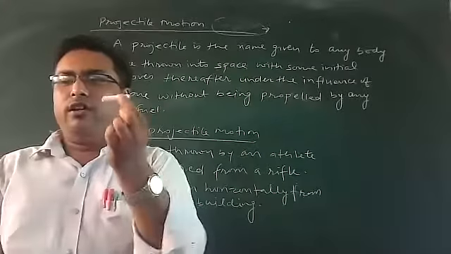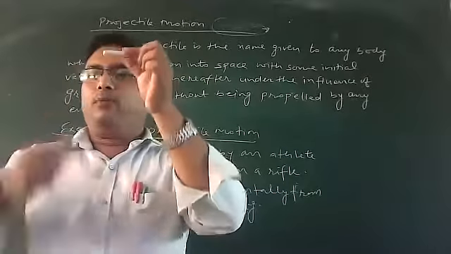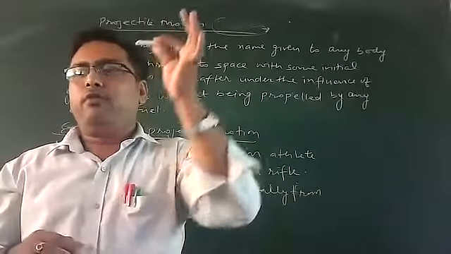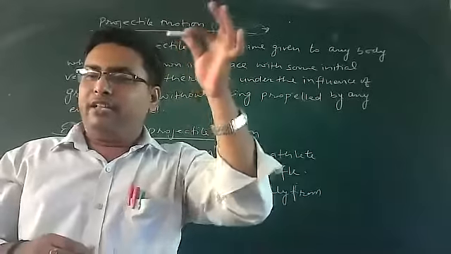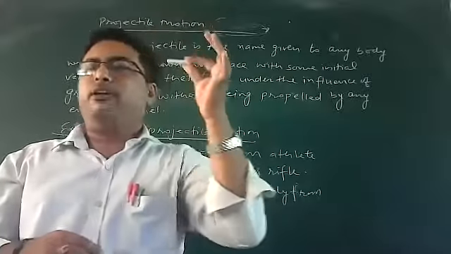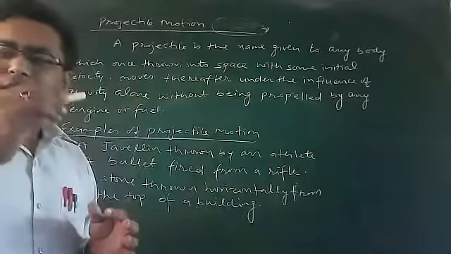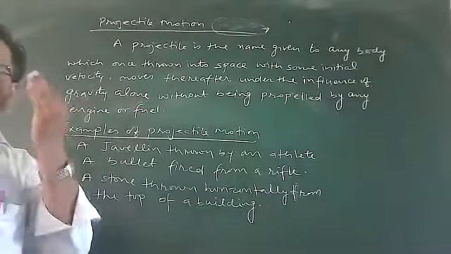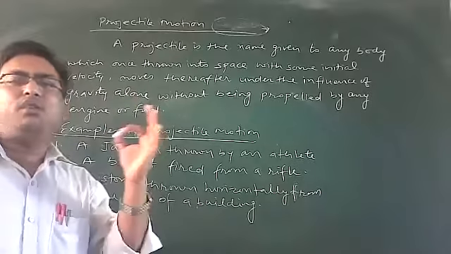Like this is the chalk. I'm throwing this chalk in space. Once I've thrown this chalk, I've provided certain velocity to it. Now this chalk is in space under the influence of only gravity, because it is neither propelled by any engine nor supplied any fuel. So the motion of this chalk will be called a projectile. I hope this point is clear. What is the meaning of projectile? In case of projectile, first you provide some initial velocity to the object, and thereafter this object moves under the influence of only and only gravity. That is the point of projectile.